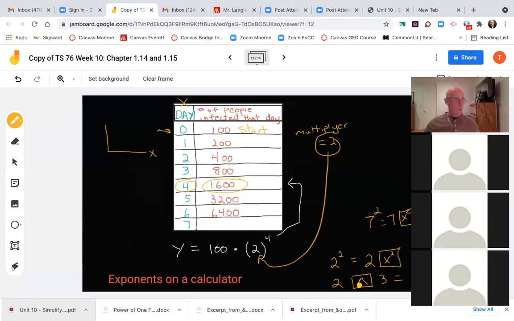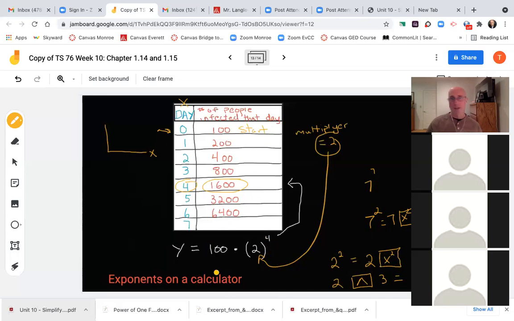Now, you also have a down arrow, up arrow key. I'm forgetting what I did that for, but there's a way to do it if it was 7 to the 7th power. There's a way to punch that into your calculator. For the moment I'm kind of losing that on my calculator, but you can punch that key and then 7, and it'll do 7 to the 7th. And that'll make it a lot faster for you. So just know that you can do exponents on a calculator to speed this process up, 4th or 7th or 20th, whatever it is.